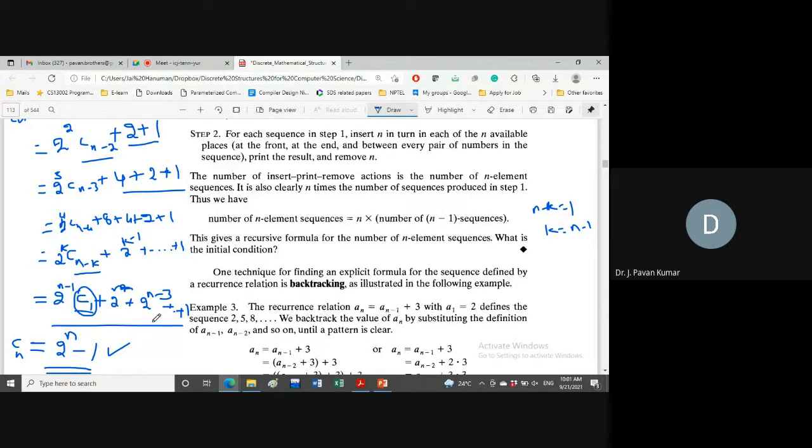What is Cn? Just describe in words. Number of moves required to transfer n disks from source to destination. This is the formula. Suppose I wanted to find how many moves are required for 5 disks, it means 2 power 5 minus 1. Directly we will say 2 power 5 minus 1, isn't it? 5 disks, 31.